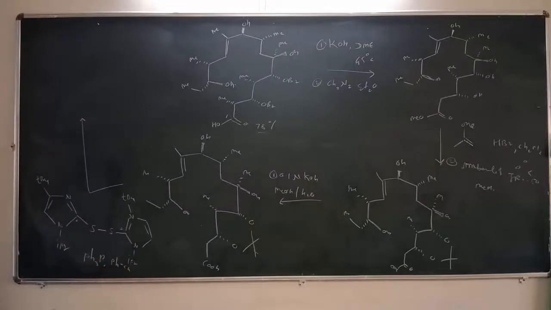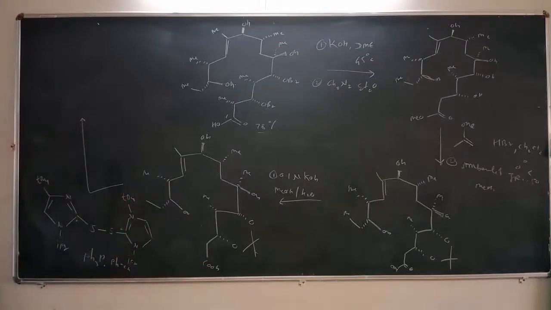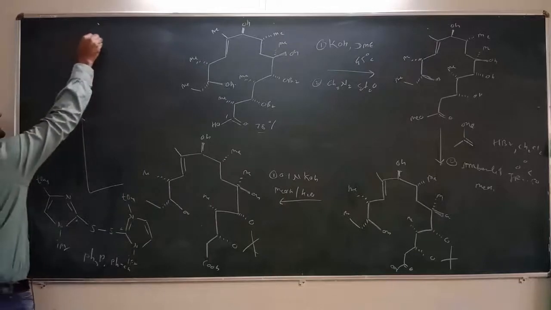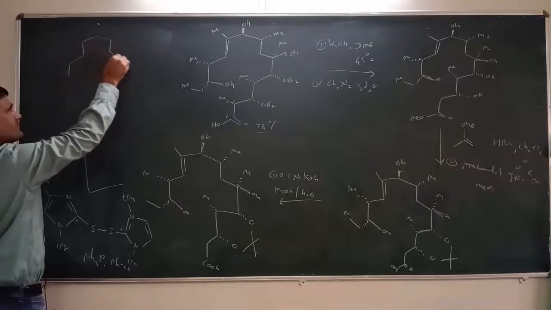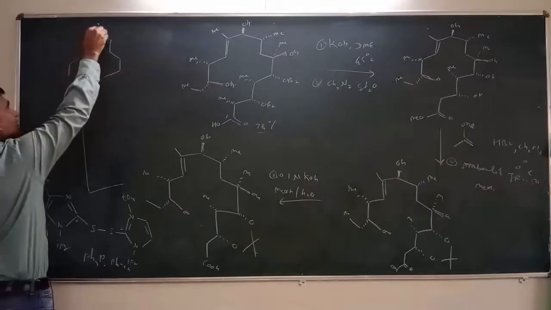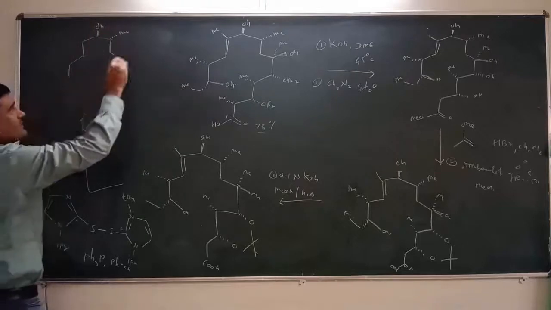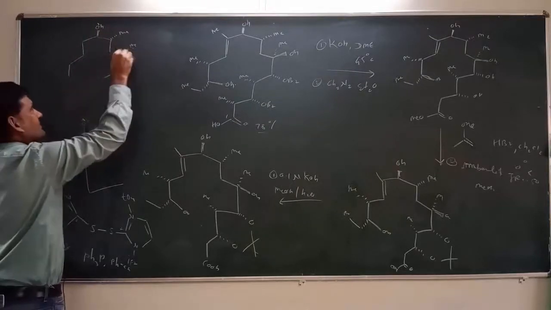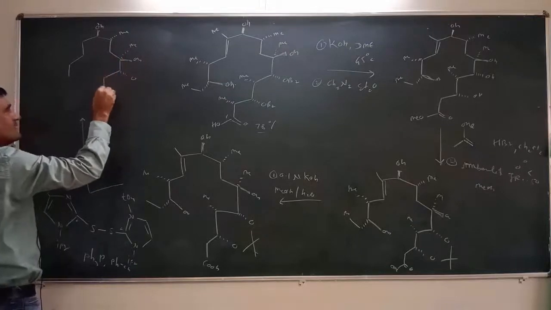So what happens here? This acid group will be combined with this substitution, and we get another intermediate like this. So this is an OH functionality. This is a methyl substitution. This is again a methyl substitution. This is OH. This is OH.